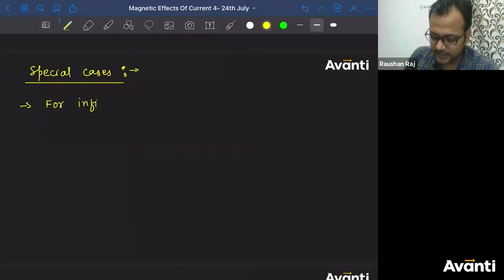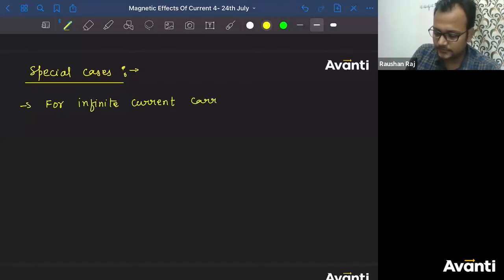Infinite current carrying wire. Or in some books or in some other context, you can have this statement as for a long current carrying wire.